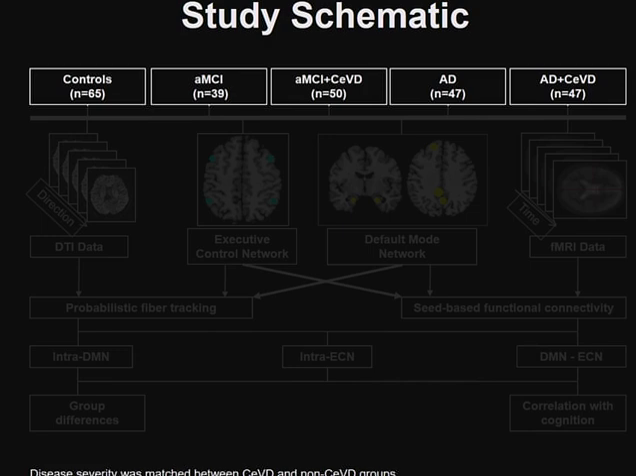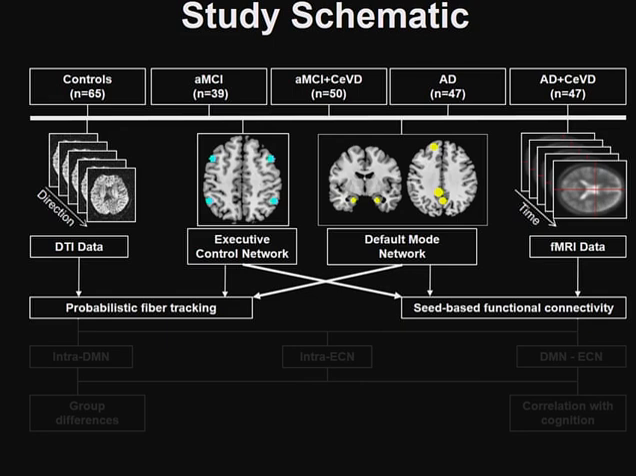So in order to assess our key hypothesis, we had 5 groups of subjects, which included controls, amnestic mild cognitive impairment, amnestic mild cognitive impairment with cerebrovascular disease, Alzheimer's disease, and Alzheimer's disease with cerebrovascular disease. We also matched the disease severity between the cerebrovascular disease and non-cerebrovascular disease groups. We then devised 4 key regions as belonging to the executive control network, which included the left and right dorsolateral prefrontal cortex and the left and right posterior parietal cortex.